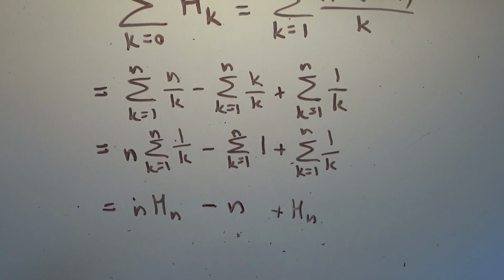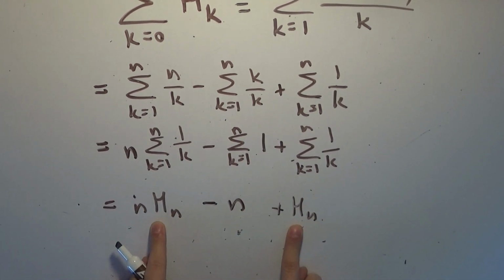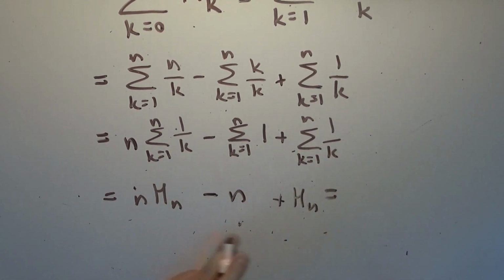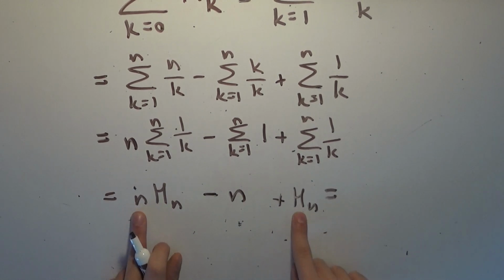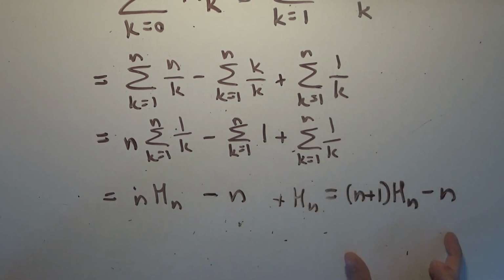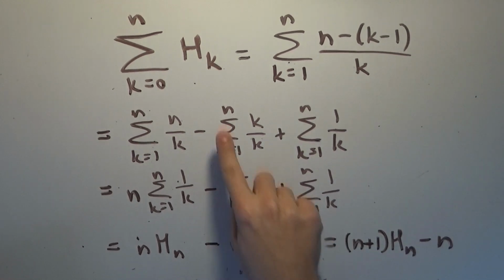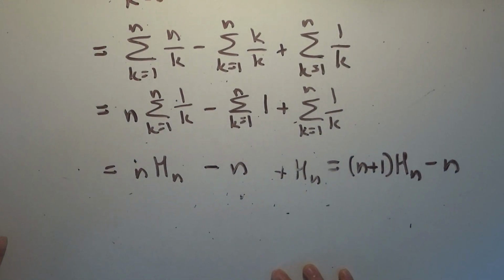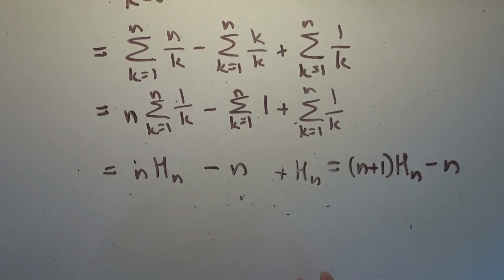And now take a look at what we can do. First of all, we can factor out the nth harmonic number from these 2 things, and get n plus 1 times the nth harmonic number and subtracting n. So this right here is already a pretty neat form because we've got it in terms of the nth harmonic number, but because this sum already contains the nth harmonic number, we're going to want to differentiate it somehow. Not differentiate in the calculus sense, but make it seem different.